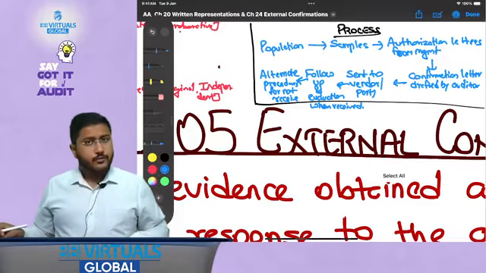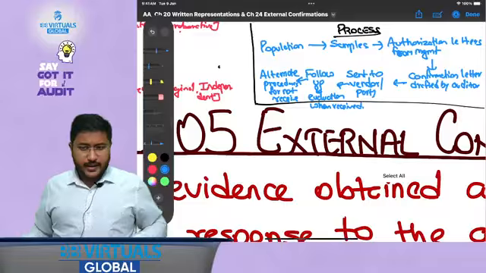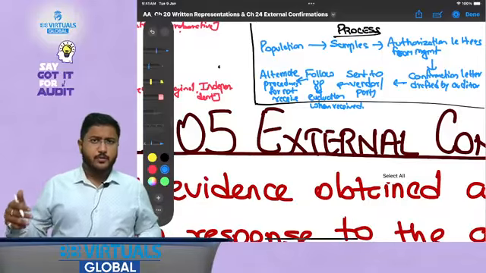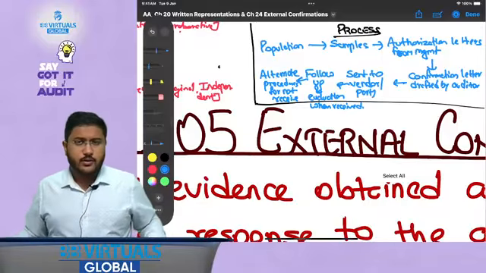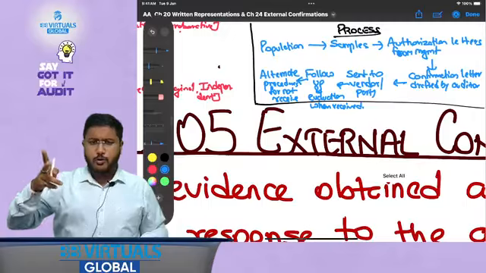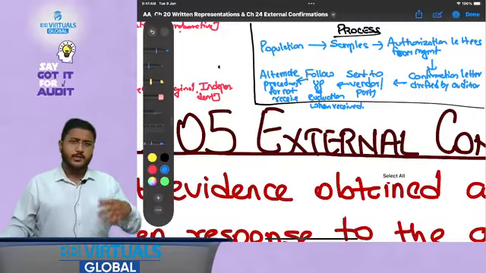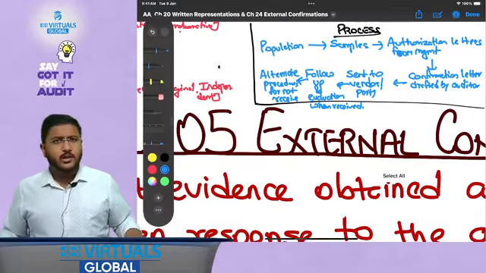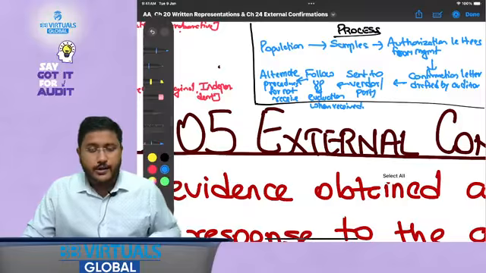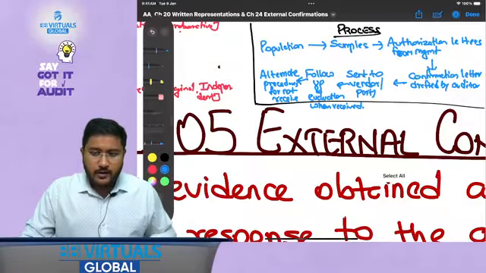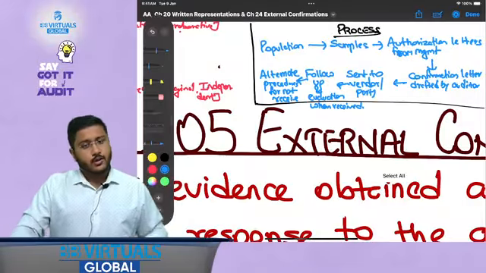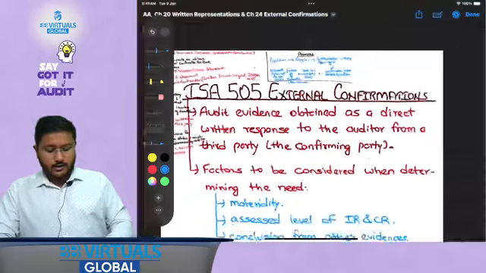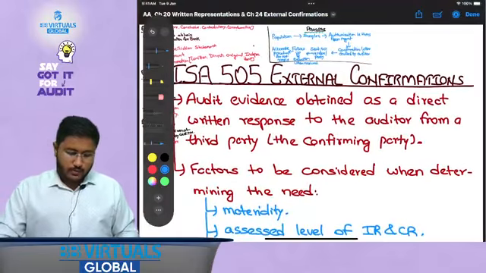We select the population, we go for the sample selection, we go for the authorization letter from management, and then the confirmation letters. Now this could be swapped also, that is, the confirmation letter could be drafted first and then the authorization letter obtained; that is the call of the auditor. Then it is sent to the vendor or party, then follow up and evaluation is done, and then alternative procedures for the confirmations that are not received. I hope this is clear.